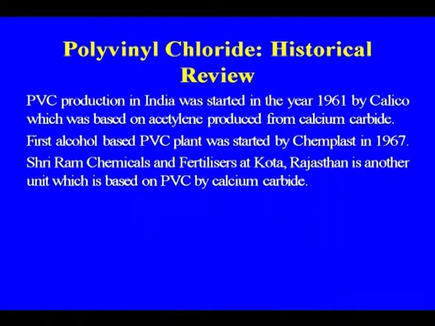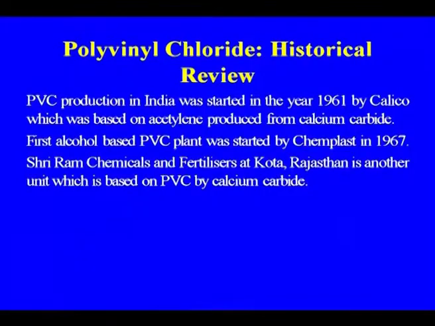Because in the early stage, before the coming of these petrochemical complexes or the naphtha cracker, PVC was manufactured. PVC production in India was started in the year 1961 by Calico, and after that the cracker plants came, that is the Union Carbide cracker plant, or the NOCIL, or the IPCL, now Reliance in Vadodara. They were all during 65, 66 and 70. The PVC production in Calico was based on acetylene produced from calcium carbide. This is the route. Even now, Shriram Chemicals and Fertilizer are making it by this route.